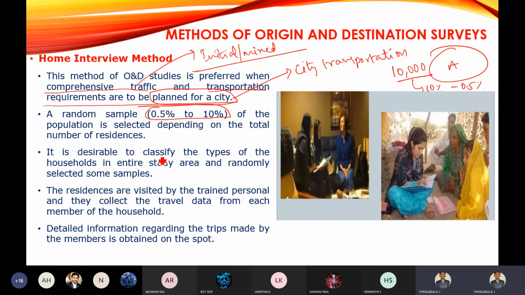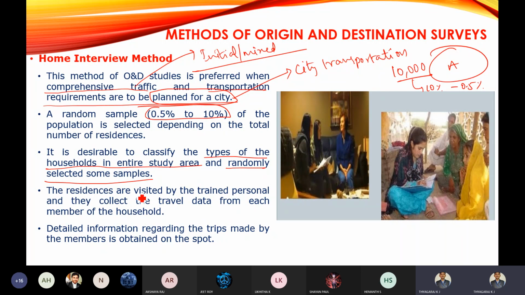So it is desirable to classify the types of household in the entire study area and randomly select some samples. I told you, you are going to conduct this survey for selected samples only. Not all the population, not all the houses present in the area, but only a certain set of houses. I told you, 0.5 to 10% of the houses you are going to select, not 100% of the houses in the study area.